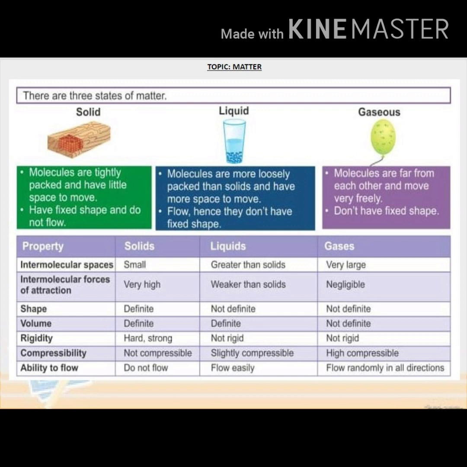There are three states of matter: solid, liquid and gaseous. In solid, molecules are tightly packed and have little space to move, and it has fixed shape and does not flow.